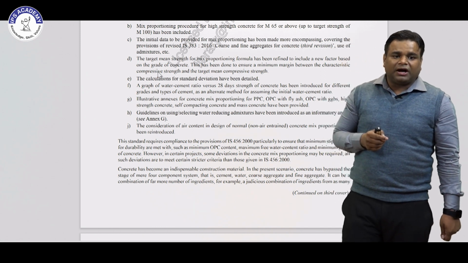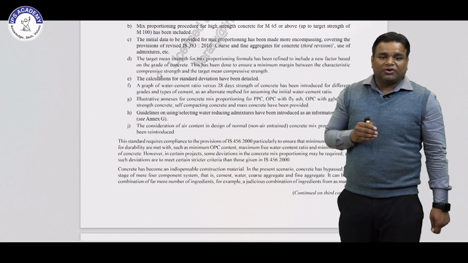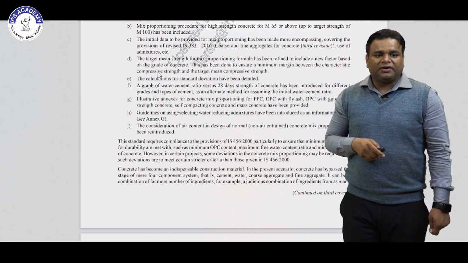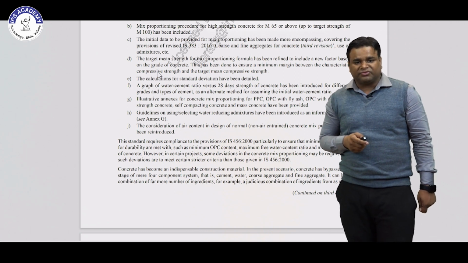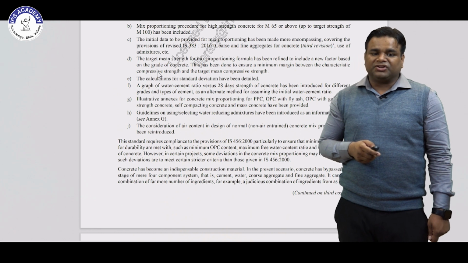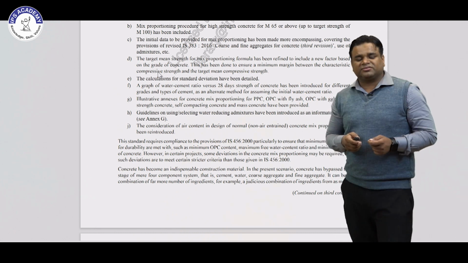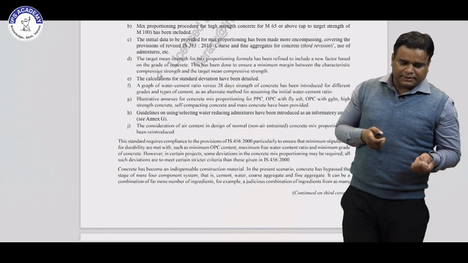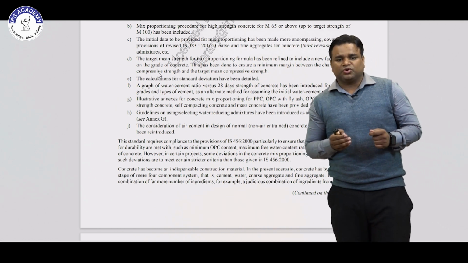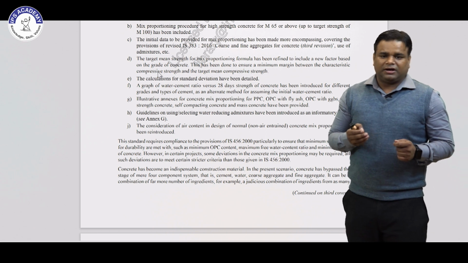Then the next point is a graph of water cement ratio versus 28-day strength of concrete has been introduced for different grades of concrete, types of cement, and an alternate method for assuming the initial water cement ratio. In our previous code there is no graph of water cement ratio for getting the strength.